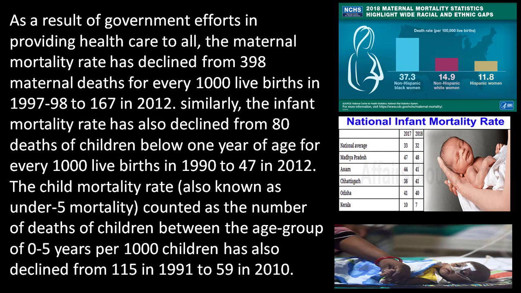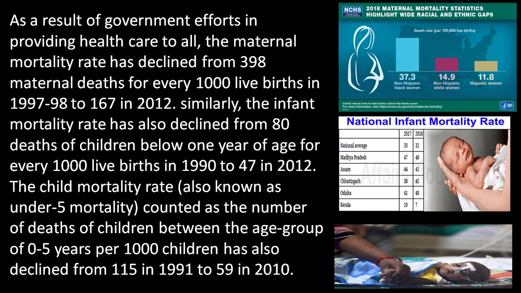The average number of deaths of children below 5 years of age for every 1,000 live births is called child mortality rate. Under 5 is calculated as the number of deaths of children between the age group 0 to 5 years per 1,000 children.